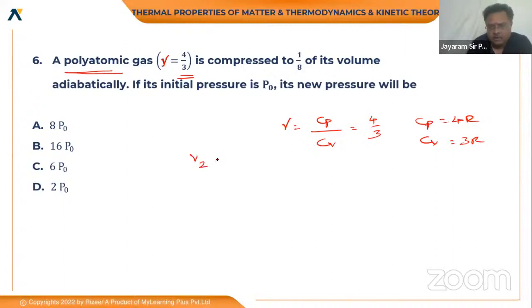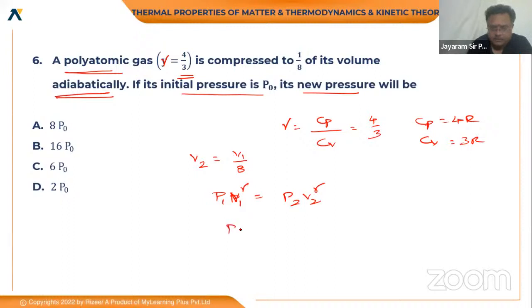That is, V2 is equal to V1/8, in which process? Adiabatic process. Given the initial pressure, what is the new pressure? In the adiabatic process, the relation between P and V is P1V1 to the power gamma is equal to P2V2 to the power gamma. So in this case P1 by P2 is equal to V2 by V1 to the power gamma.